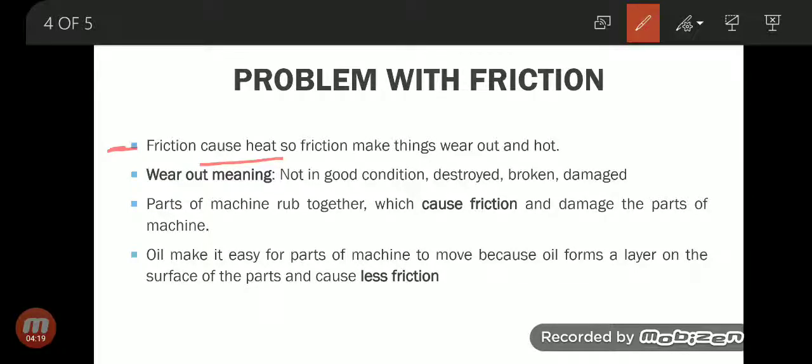So what is the problem with friction? If there is friction in something, after some time it will not be in a good condition, or it will be damaged, or it will be destroyed, or it will be broken. So this is the problem with friction. I will tell you with the help of an example. Okay, there are parts of a machine.